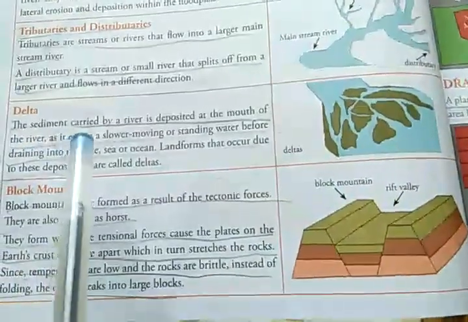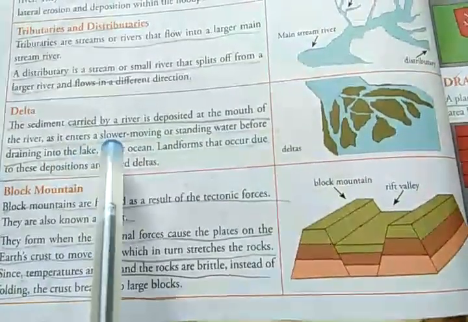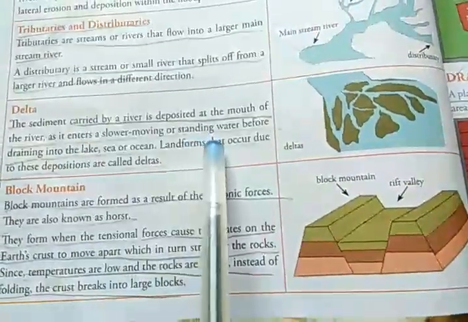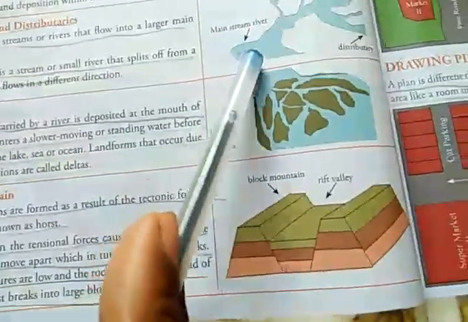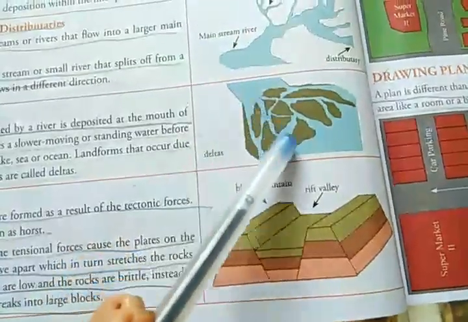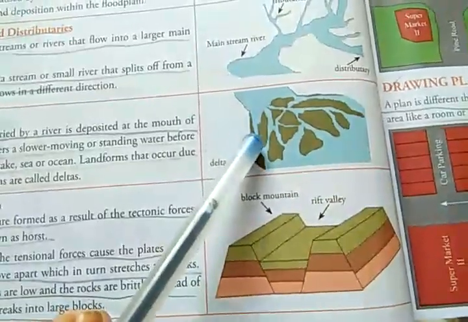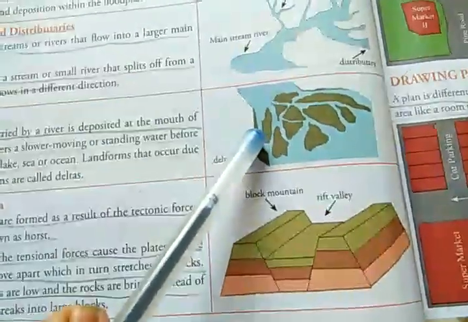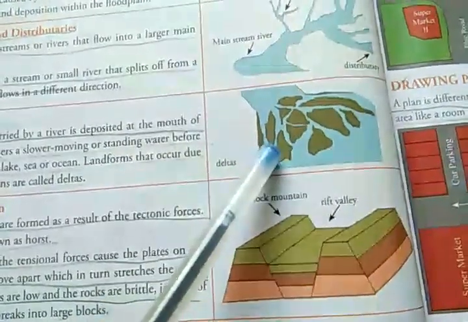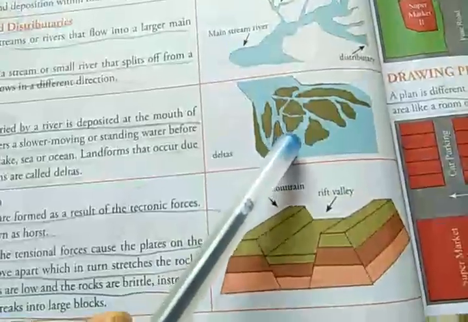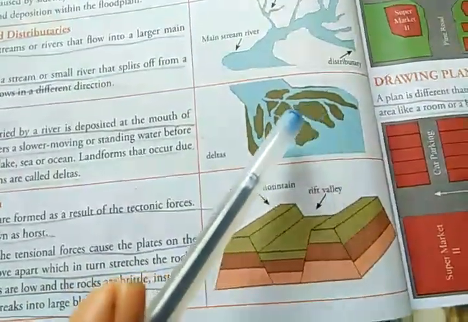The sediments carried by a river are deposited at the mouth of the river as it enters slower moving or standing water before draining into the lake, sea or ocean. When the water flows towards the lower stage before joining the sea, the flow becomes very slow because of the sediments the water is carrying, and these sediments start getting deposited. In this deposition, you can see small triangular forms of land are formed.